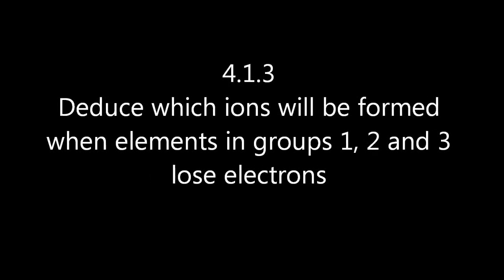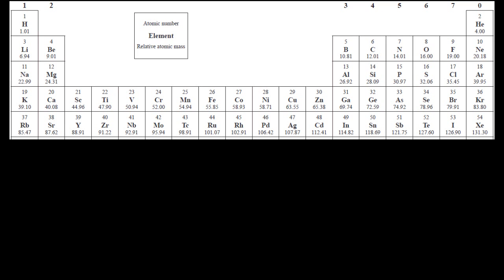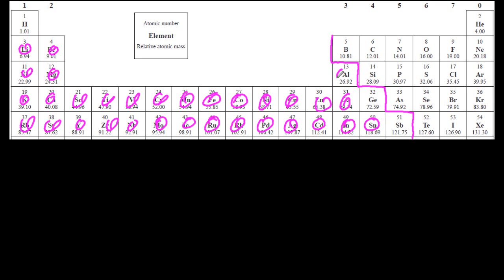So groups 1, 2 and 3 like to lose electrons to form ions. Well, let me circle groups 1, 2 and 3. It's those vertical columns there. And in purple, I'm going to separate the metals from the non-metals in this part of the periodic table. And you can see that groups 1, 2 and 3 are essentially all metals, except for maybe boron and hydrogen.